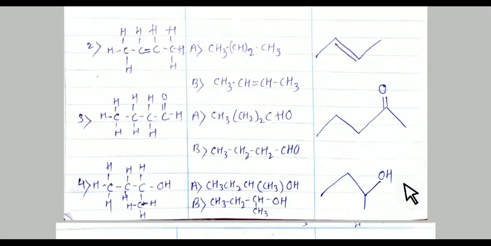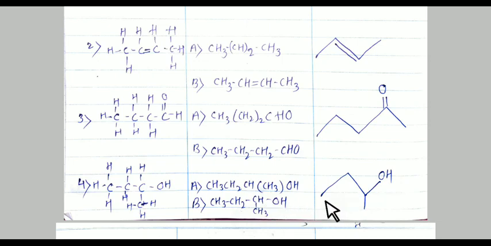Now take another example: CH3, CH2, CH, CH3OH. One branch is there on this carbon atom, and one hetero atom is also there, which is OH. What does it mean? It is the alcoholic group. So what we have to do: CH3, CH2, then CH. With CH there are CH3, then OH. And we can write it as CH3, CH2, CH, CH3OH.